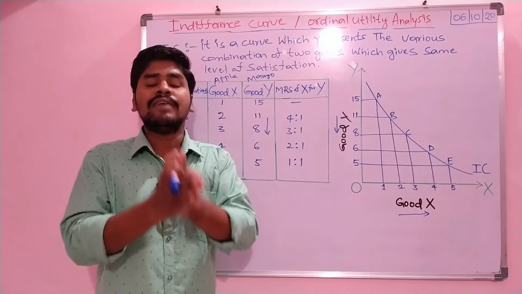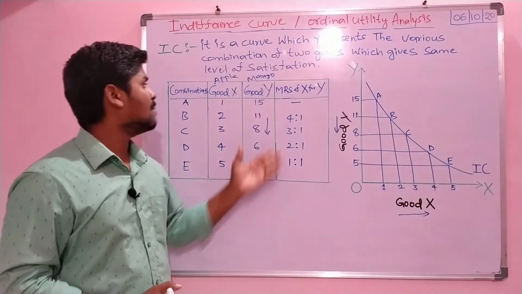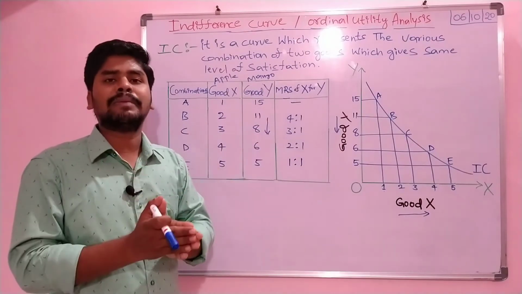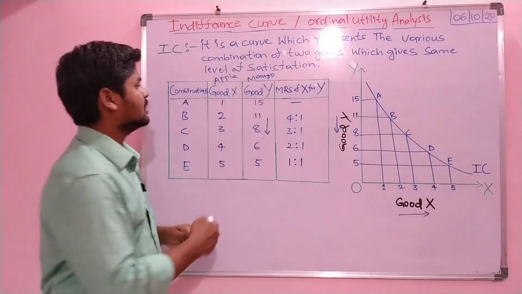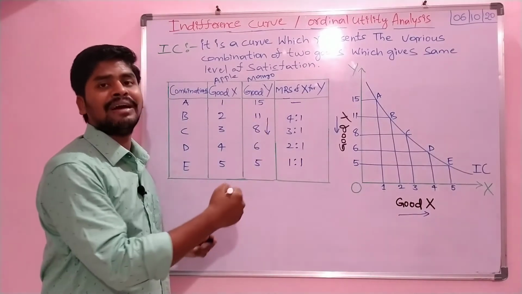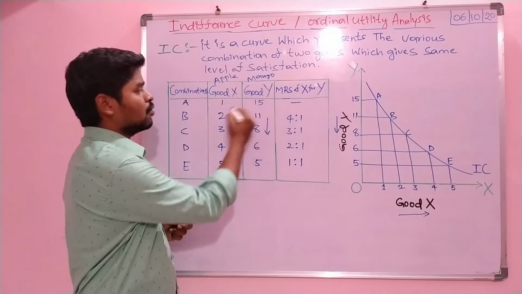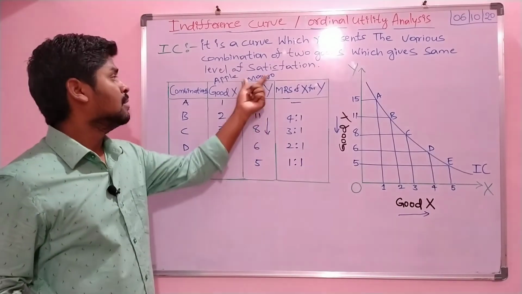Whatever money he has, he will try to satisfy another good. That is what is happening here. Mangoes have a lower price, so he will try to substitute.